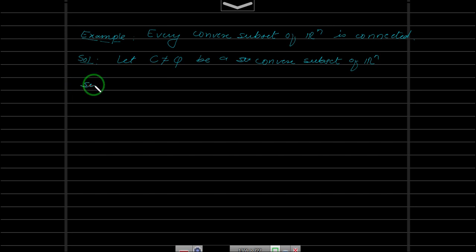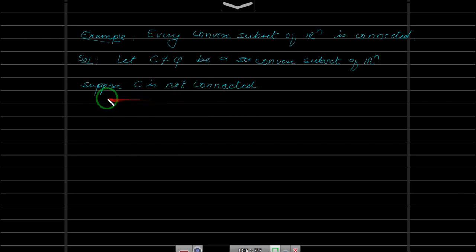Suppose C is not connected. Of course, we expect some contradiction, and we will see how it comes. So suppose that C is not connected.